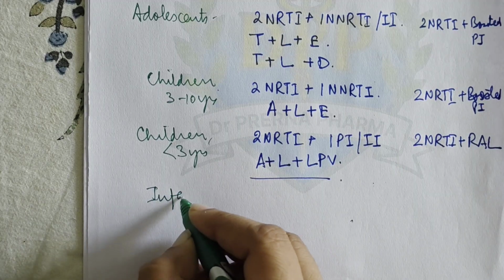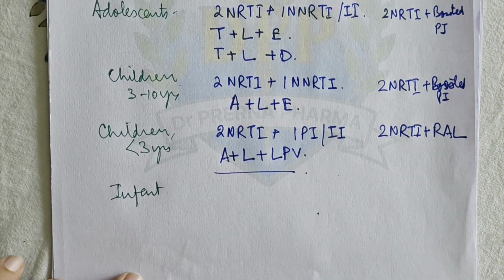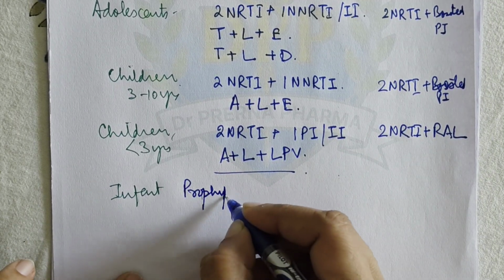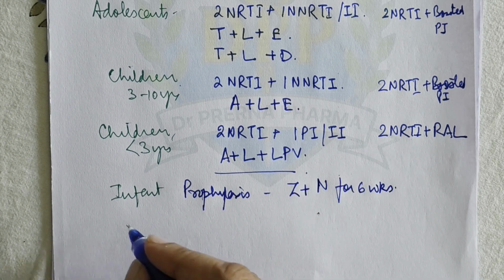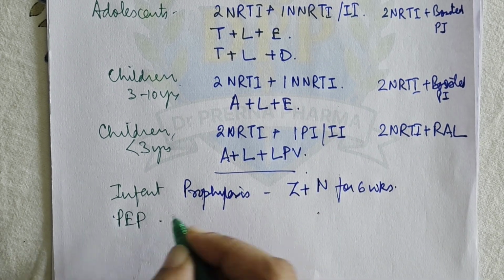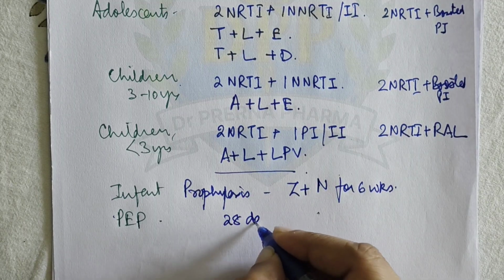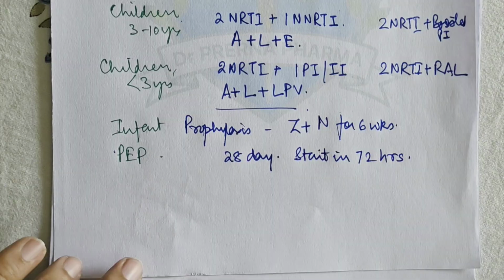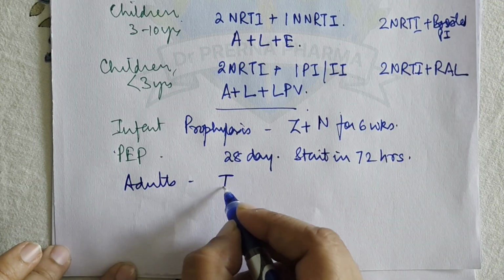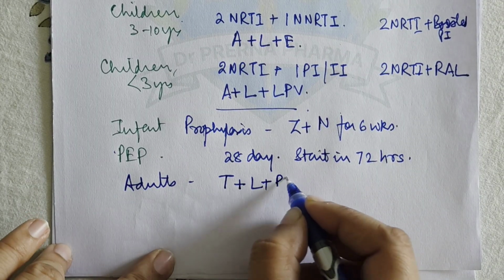Now prophylaxis. If it is an infant, what will we give as prophylaxis? We give zidovudine plus nevirapine for 6 weeks. Okay. Then post exposure prophylaxis, what will we give? For 28 days, start within 72 hours. Okay. Now in adults we will give tenofovir plus lamivudine plus protease inhibitor.